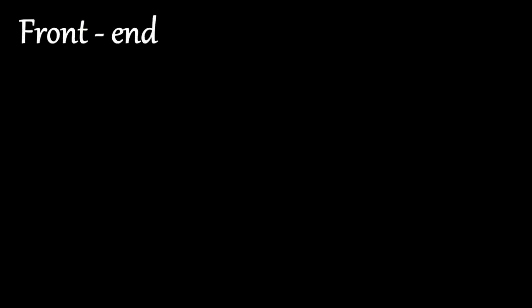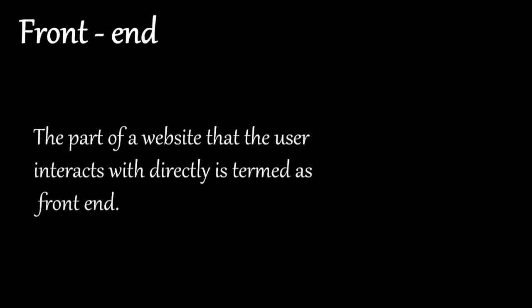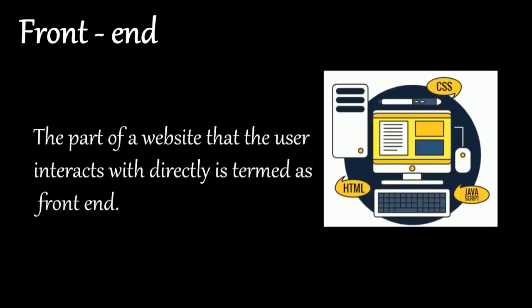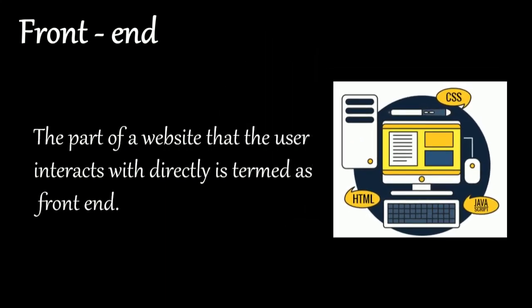Before moving on, first we have to understand what front end is. Front end is the part of the website that the user interacts with directly. Suppose you are visiting a random website, and whatever content you are seeing, whatever design, the heading here, the paragraph here, the form here, that is front end. We are going to see step-by-step which technologies and tools you have to learn. In any website, whatever is visible to you is front end.